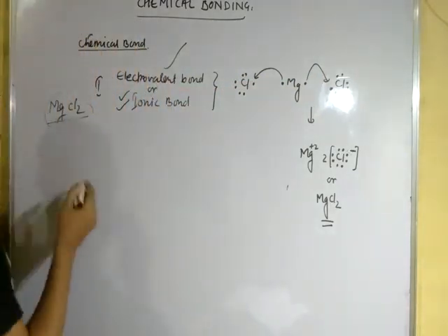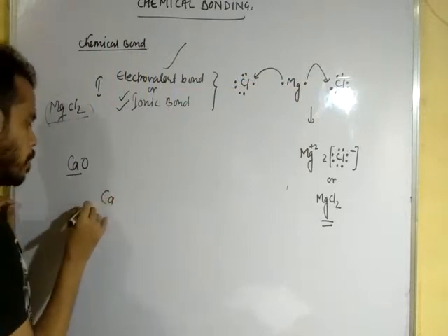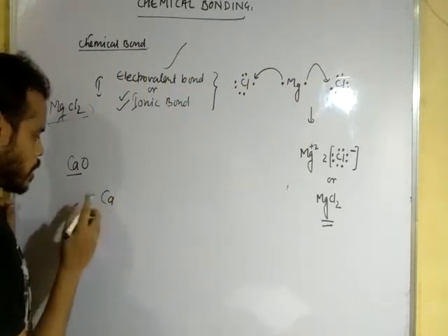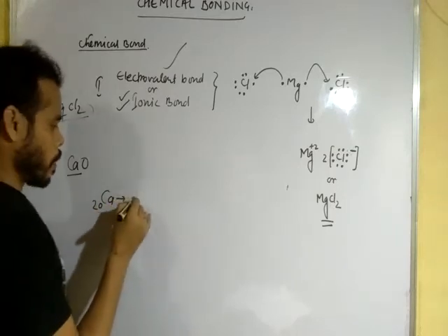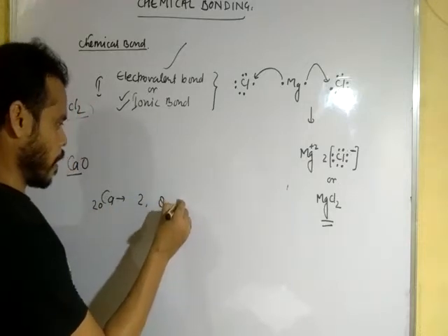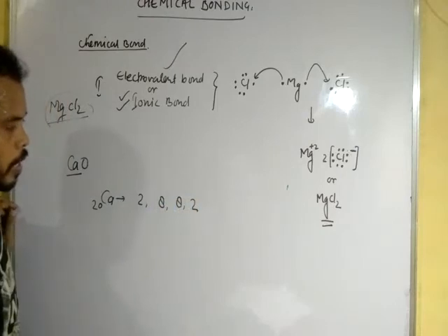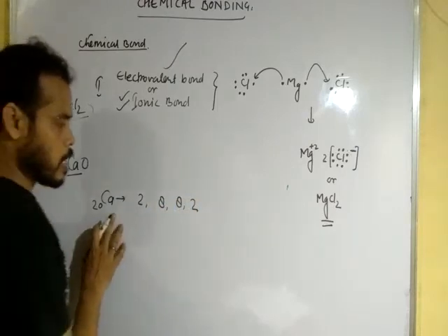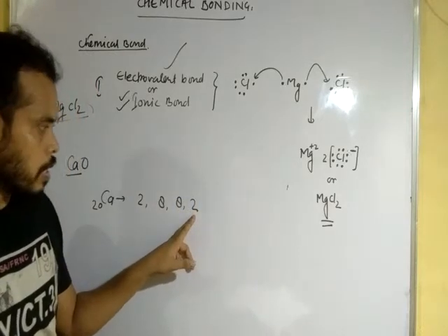Okay, dear student. So calcium oxide. See here, the number of electrons in calcium is 20, that means the atomic number, and the electronic configuration is 2, 8, 8 and 2. You can see here, in case of calcium, 2 valence electrons are present.